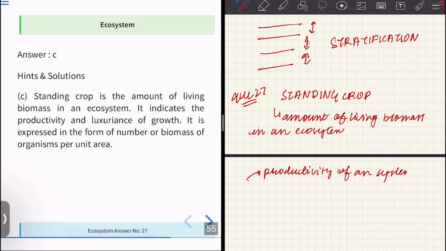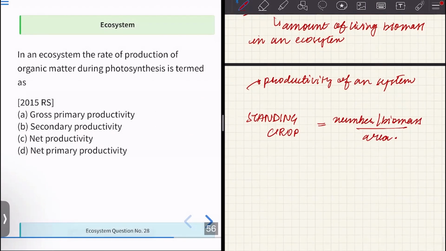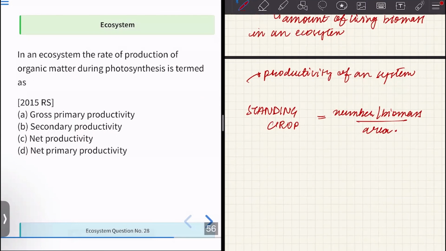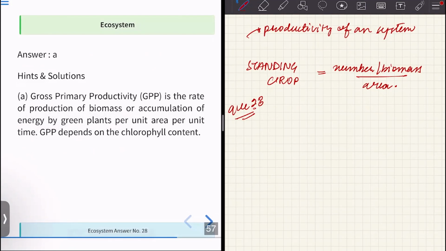Okay, and how do we express standing crop? What is the formula? Standing crop is the number or biomass of organisms per unit area. Okay. So next we have: in an ecosystem, the rate of production of organic matter during photosynthesis. This is the definition for gross primary productivity. So gross primary productivity is what? It is the rate of production of biomass or accumulation of energy by green plants per unit area per unit